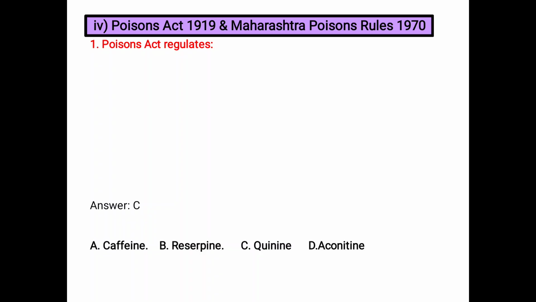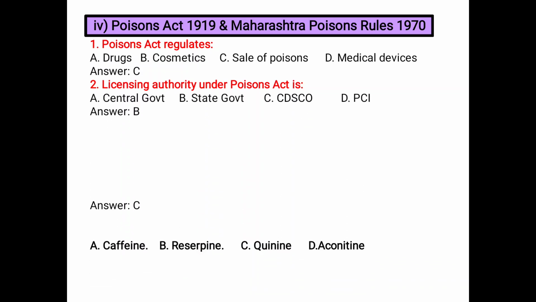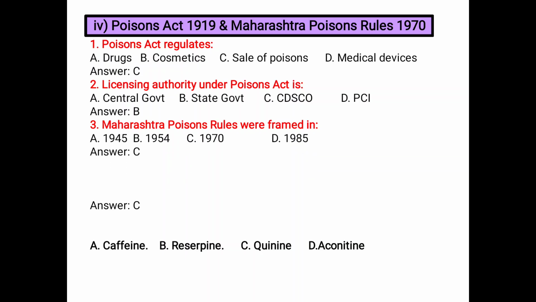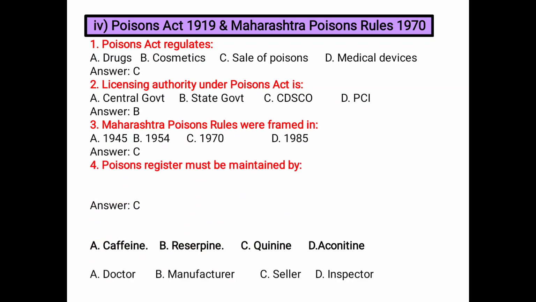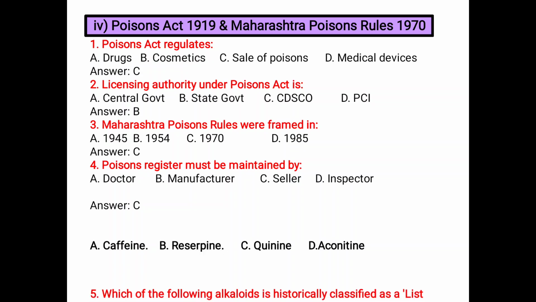Next, Poisons Act 1919 and Maharashtra Poison Rules 1970. The Poisons Act regulates A. Drug, B. Cosmetics, C. Sale of poison, D. Medical devices. So sale of poisons, C. Licensing authority under the Poisons Act: A. Central government, B. State government, C. CDSCO, and D. PCI. State government. Maharashtra Poison Rules were formed in A. 1945, B. 1954, C. 1970, and D. 1985. C, 1970. A poisons register must be maintained by A. Doctor, B. Manufacturer, C. Seller, and D. Inspector. The seller, who does the selling, must maintain a register.